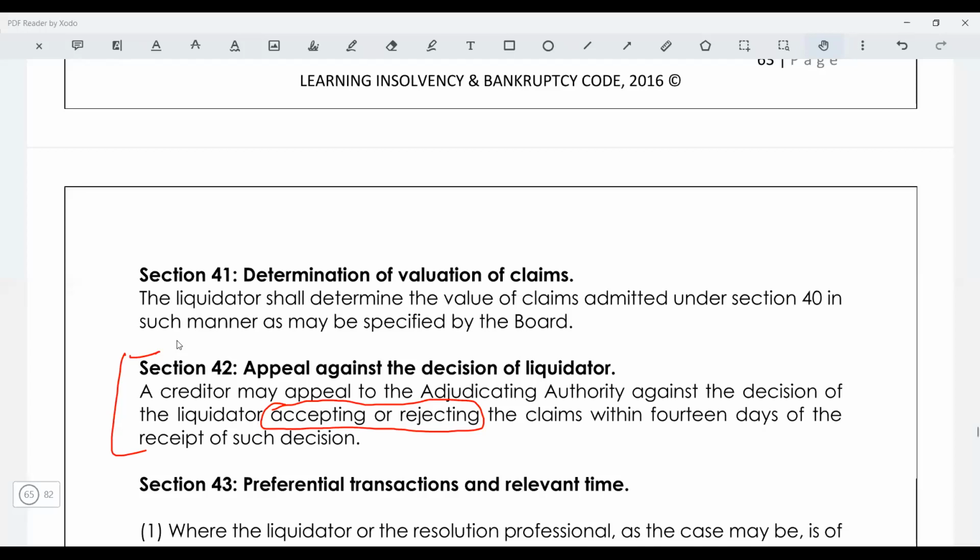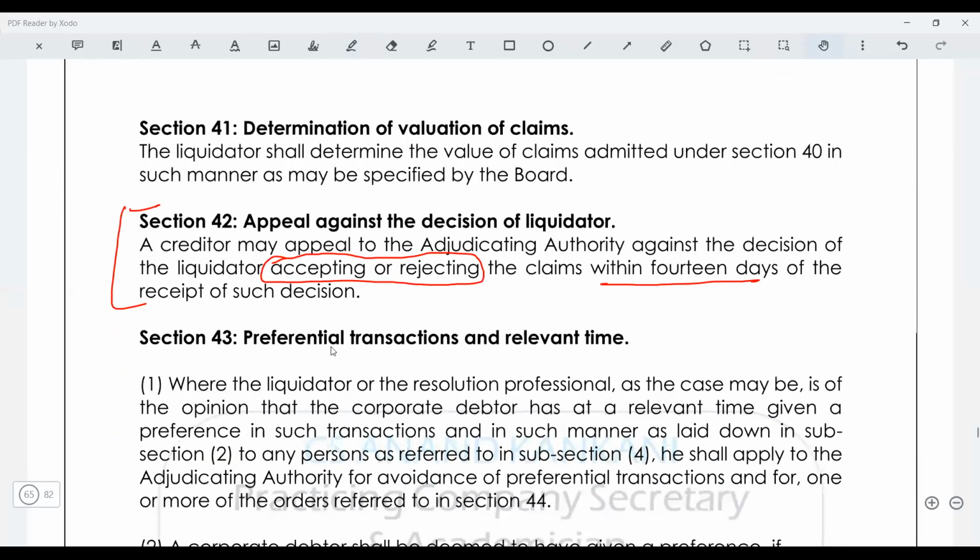Or it could be possible that your claim is admitted, but it is admitted with the wrong amount. So you can again go and claim. So multiple interpretations can be done for this, but absolutely the decision of the liquidator can be challenged, right? But this will be challenged within 14 days and the application will be made to the NCLT. Okay, so this is their determination of the valuation of the claim. So the liquidator is going to value.